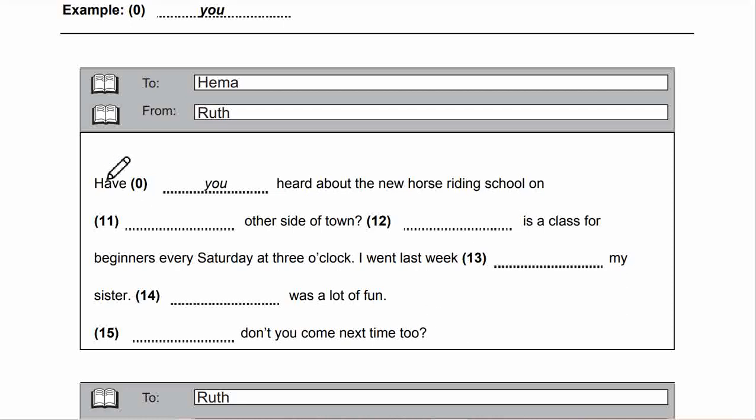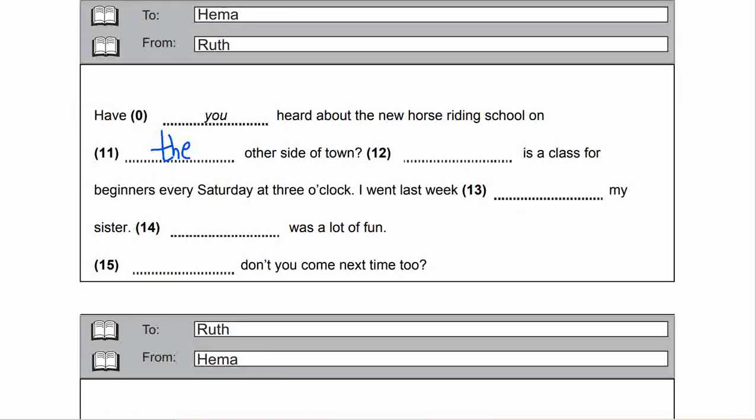So read again, second time. Have you heard about the new horse riding school on? The other side of the town will be the correct answer. There is a class for beginners every Saturday at 3 o'clock. So it will be, there is.